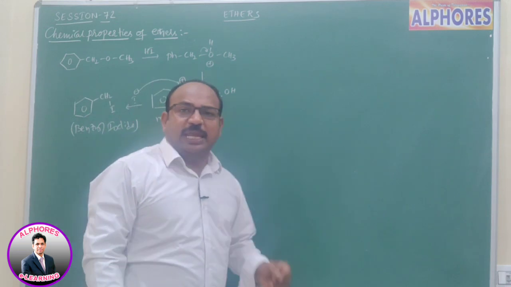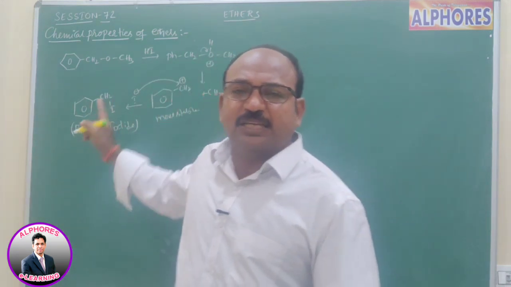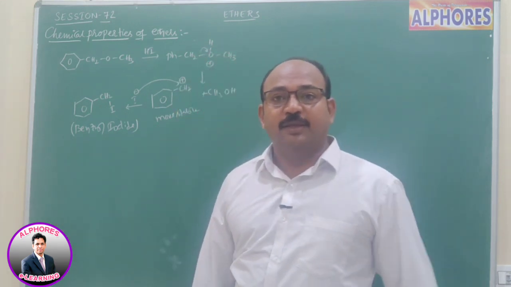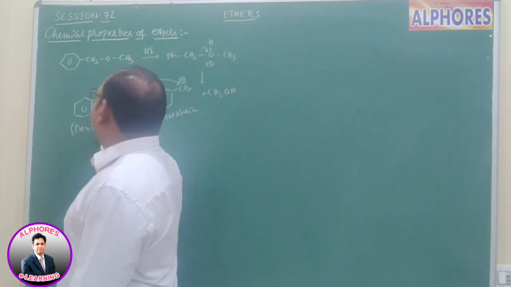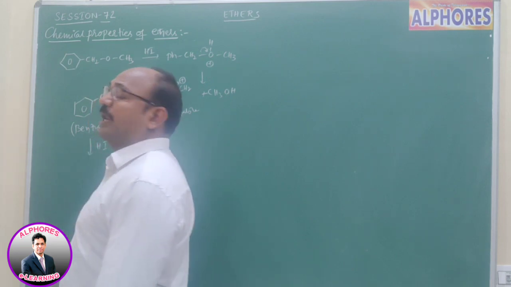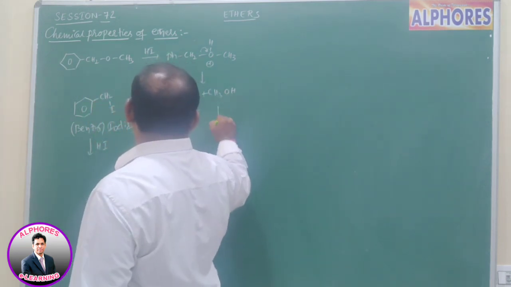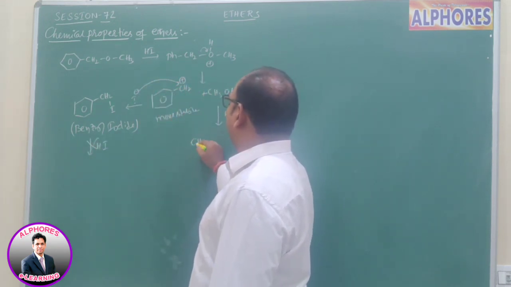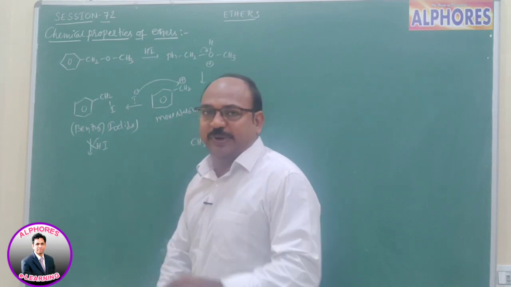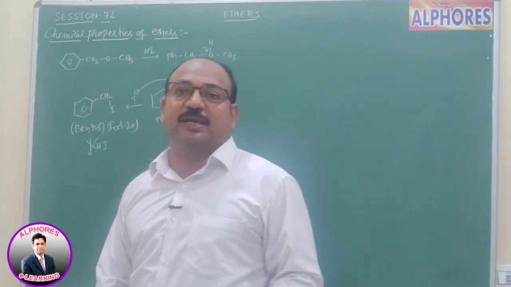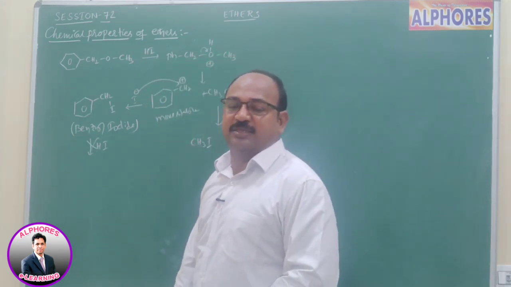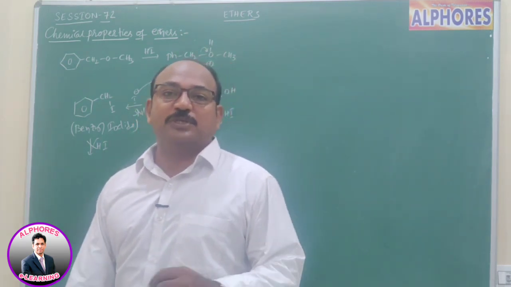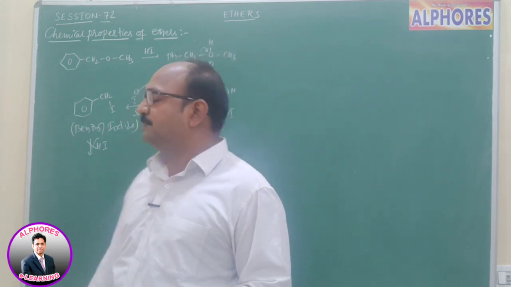Now, is it a reaction with cold HI or hot HI? This one is with cold HI. With hot HI, what happens? With hot HI, one more reaction happens. Upon reaction with methyl alcohol, one more time the reaction happens, then we get CH3I. That means in the case of benzylic ethers, the reaction proceeds via the SN1 mechanism.